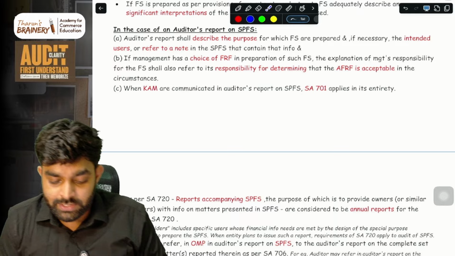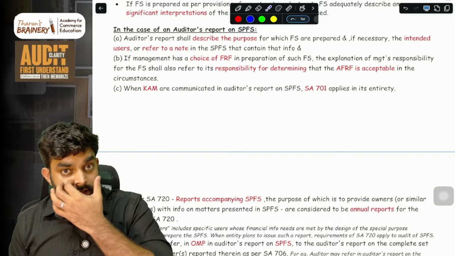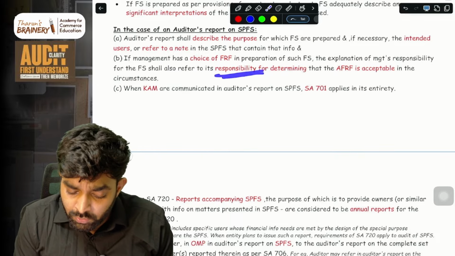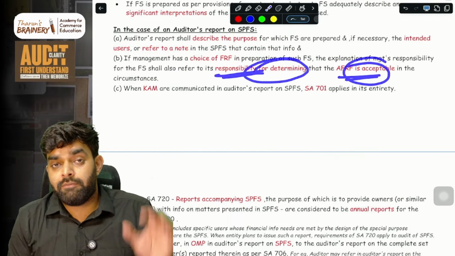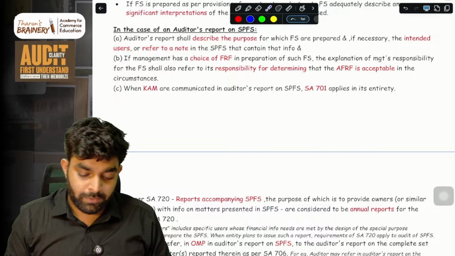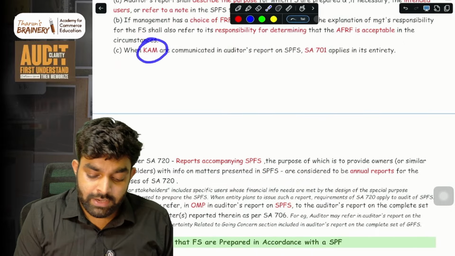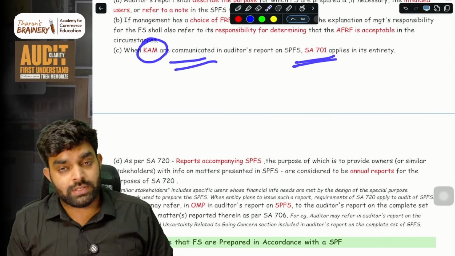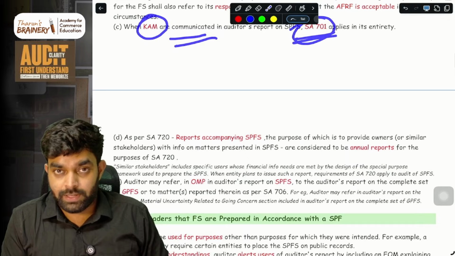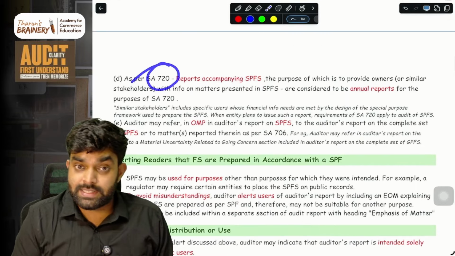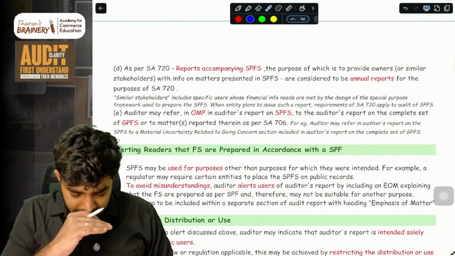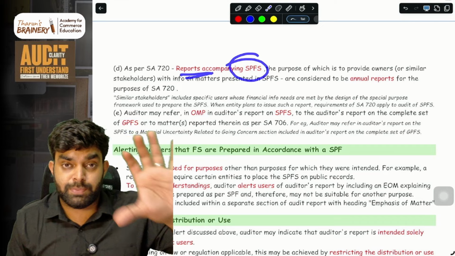Inside the responsibility section, you have to describe this responsibility also, that is, the responsibility for determining whether the reporting framework is acceptable or not. Then when key audit matters are communicated, you have to follow SA 701 consistently. Simple. Then as per SA 720, other information.